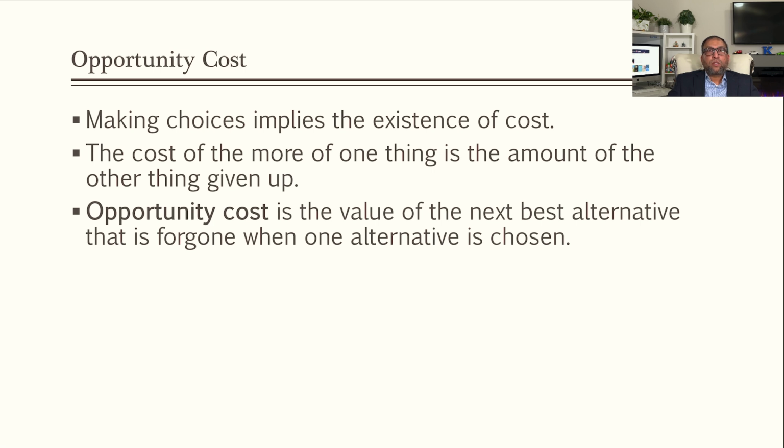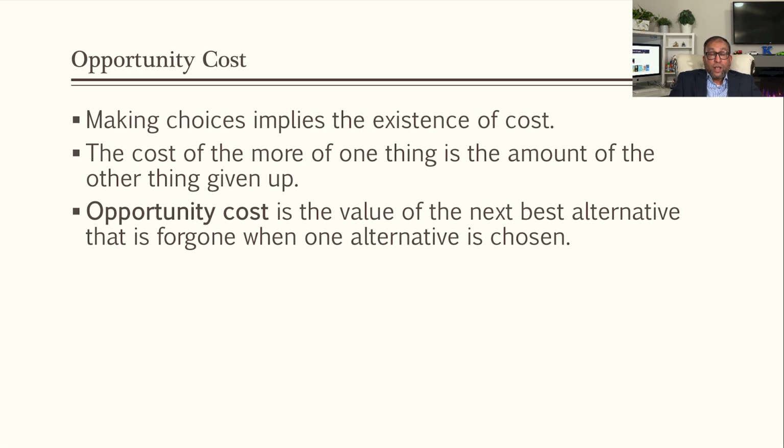Cost is explicit when you pay dollars for something, that is an explicit cost. But there is an implicit cost as well. And what is an implicit cost? If you select a red car, then you cannot buy a black car. If you select an iPhone, then you cannot buy a Samsung. So what is the opportunity cost of buying an iPhone? That you cannot carry a Samsung. Or if you buy a red car, you cannot drive a black car. That's the opportunity cost, the next best alternative that you forego for it.